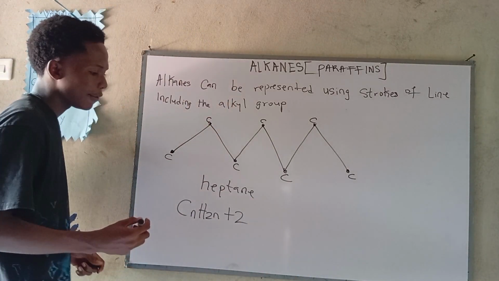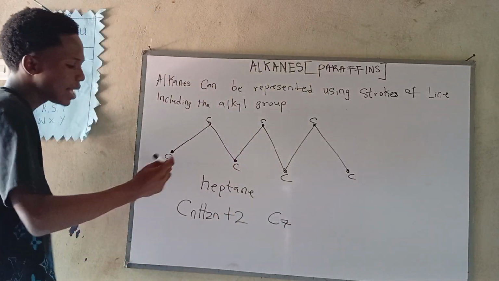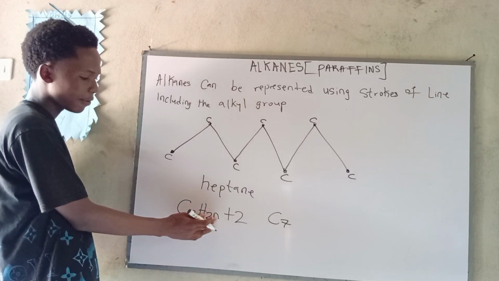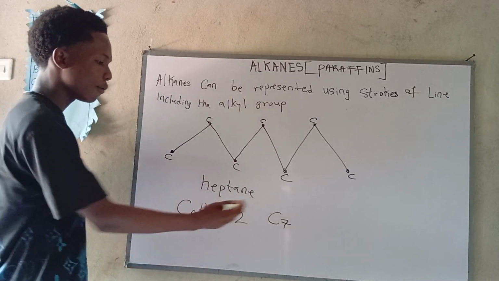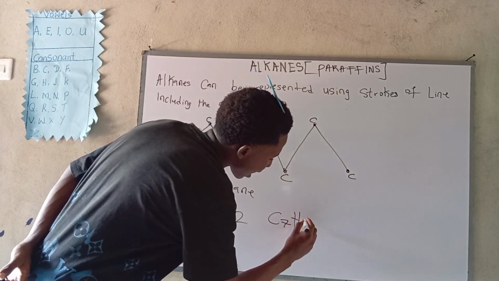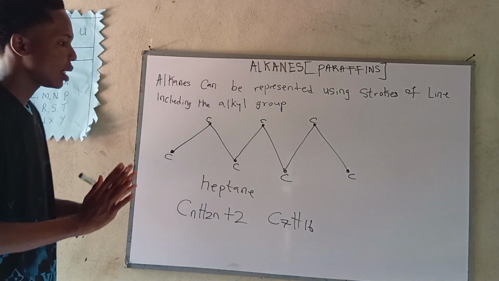Now we will write the formula as this. We now write it as C7. Then the hydrogen, we now calculate the hydrogen. If N is 7 here, we will say 7 times 2, 14. 14 plus 2 will give us what? 16. So it's as simple as that. This is the general formula of heptane here, easy peasy.